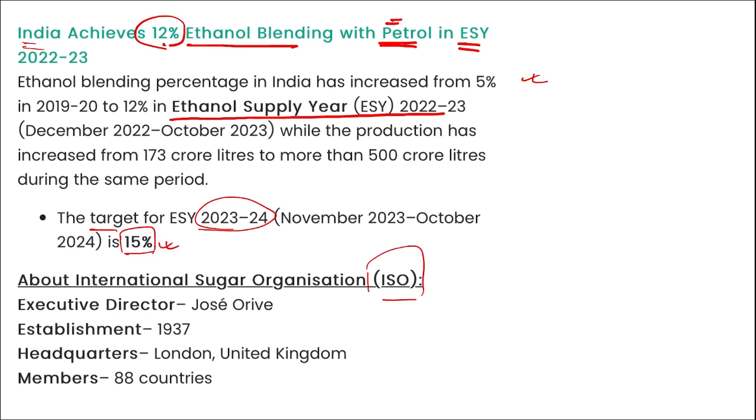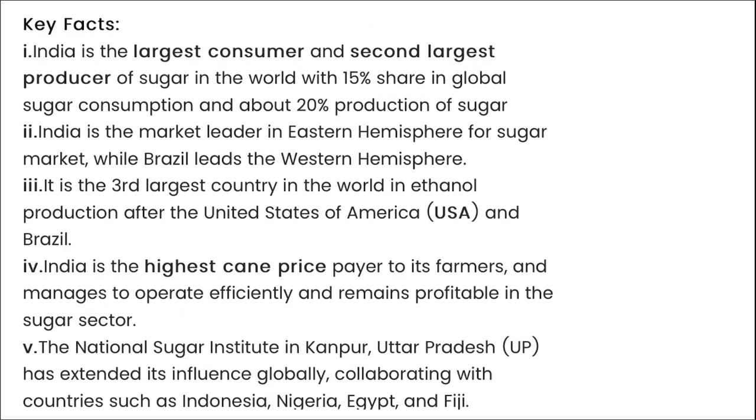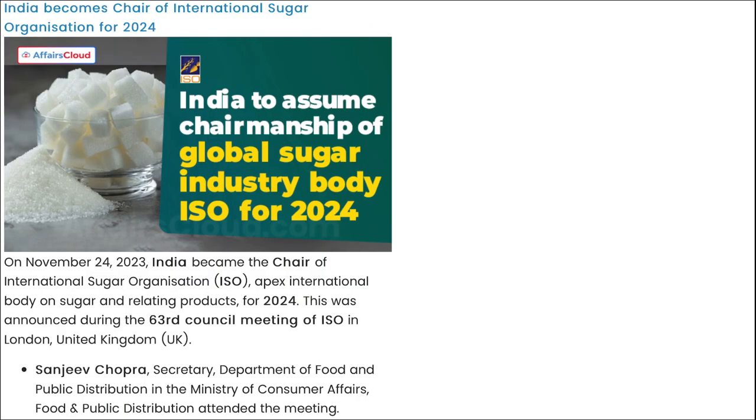If we talk about ISO, who is the executive director? Jose Orive. It was established in 1937, is headquartered in London, UK, and has 88 member countries. Which country has recently been given the chairmanship of ISO? It is our India, during the 63rd council meeting held in London.